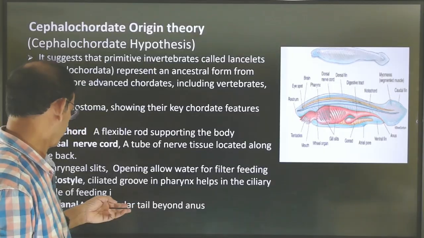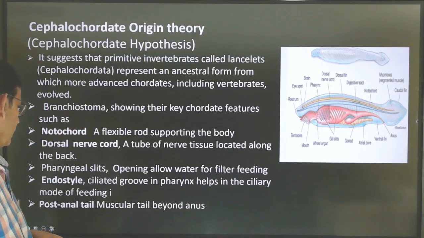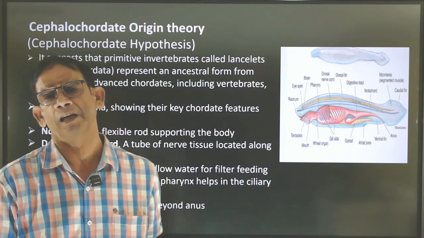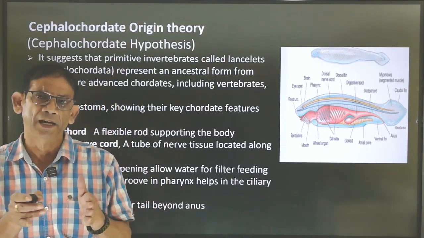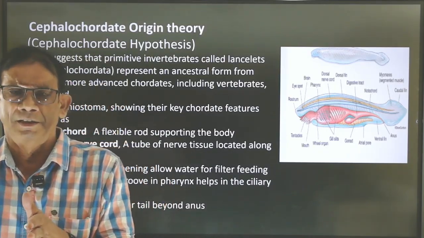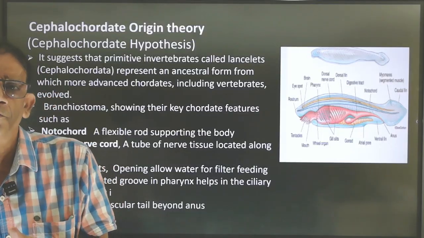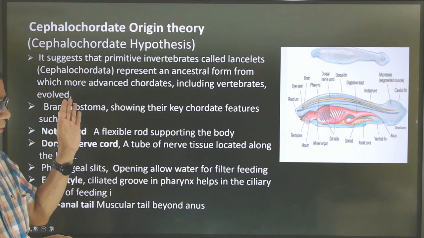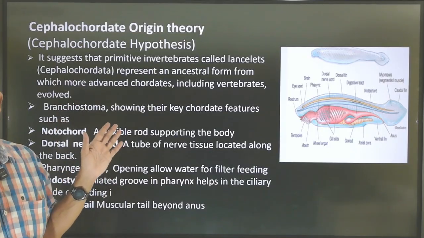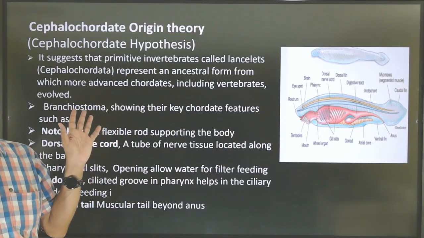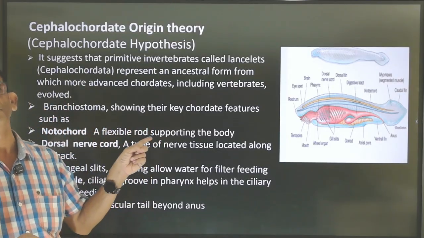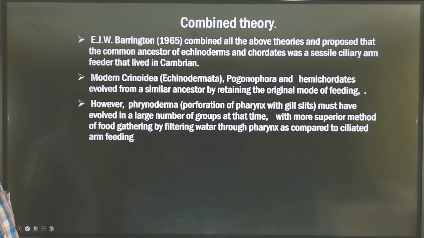respiration, and so on. Beside this, there is the presence of a post-anal tail. What is the post-anal tail? Behind the anus there is a muscular structure, which is called the post-anal tail. These are the characters which indicate that chordates evolved from cephalochordata.